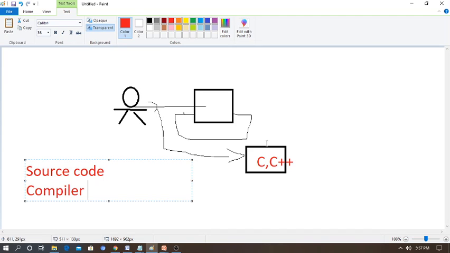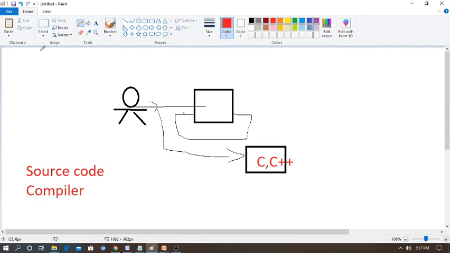It is not possible to communicate with the computer directly with source code, because computers always follow a language, and what is that language? That is binary language, or you can say machine language, in the form of 1 0 or 0 1 format. No one can write programs with this. To overcome this problem, so that the computer can understand and communicate with your source code, whether written in C or Java, we need the support of a compiler. What is the use of the compiler? It translates the instructions, moves them to the computer and back to the compiler, and after compilation the result comes back to you.